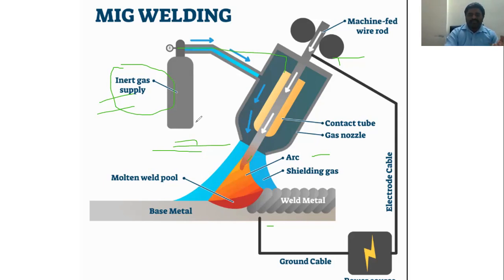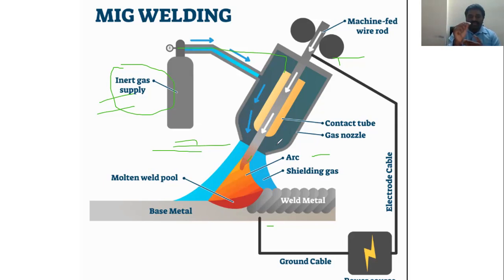Now coming to the principle: metal inert gas welding is also known as gas metal arc welding. Both names, MIG and gas metal arc welding, refer to the same process. Here the bare electrode is a consumable and acts as a wire.